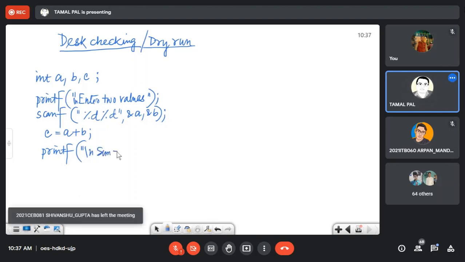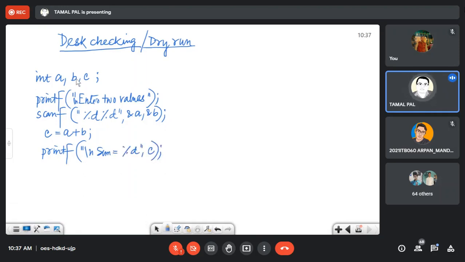Sum equal to %d, C. This is the basic code, very basic.